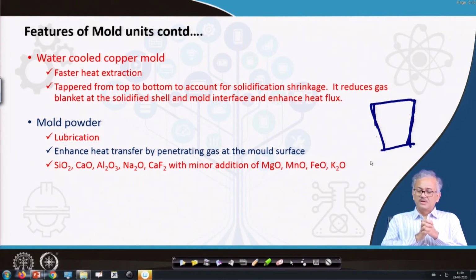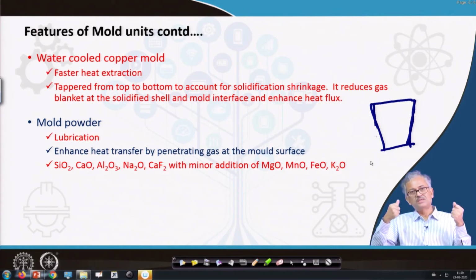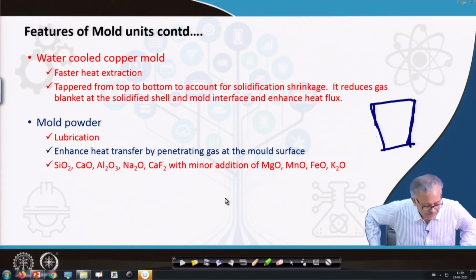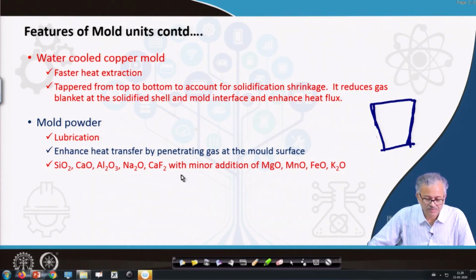It is very important, because you have to extract the heat at a very fast rate. As I said, the mold length is maximum maybe 1 meter, and you have to extract the heat sufficiently such that when the casting comes out, you have a sufficient skin thickness. Okay, so that is the thing. Also, the mold powder enhances the heat transfer by penetrating gas at the mold surface, and it is made of SiO2, CaO, Al2O3, Na2O, CaF2, which are highly conducting. So this is the typical composition of the mold powder.